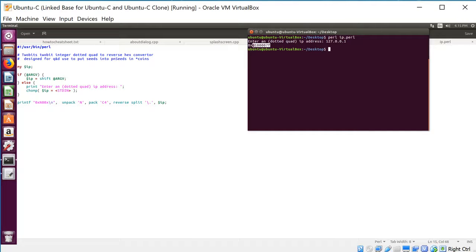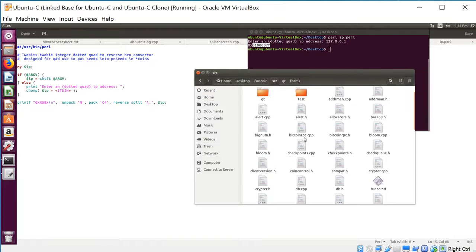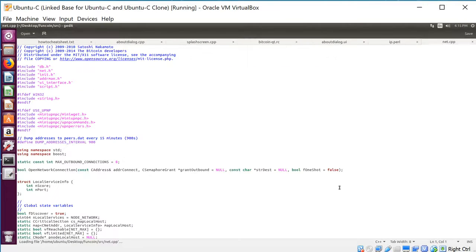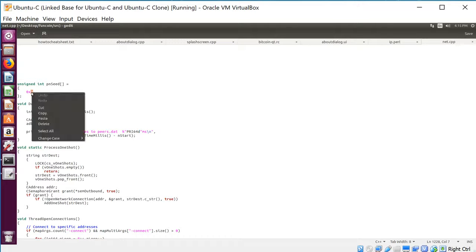So I'll copy this bit, and I will go to funcoin src net.cpp and go to line, I believe it is 1228. Indeed it is. And so here's the seed node with the 0x0 that we put in there earlier, and I'm just going to replace the 0 with the IP address. And now if you have multiple nodes, you just separate them by a comma. That's super tricky, but I only have one. So yeah, if you only have one, there's no comma, just leave it like that and save it.